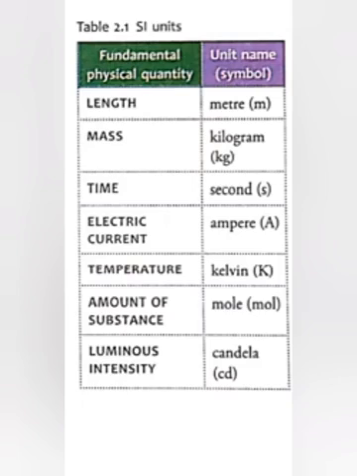Similarly, the SI unit of time is second. Electric current has the SI unit ampere. The SI unit of temperature is Kelvin. Kelvin is the SI unit, as temperature can have different units like degree Celsius, Fahrenheit, but Kelvin is the SI unit. Similarly, amount of substance is measured in moles, and the luminous intensity has the unit candela.